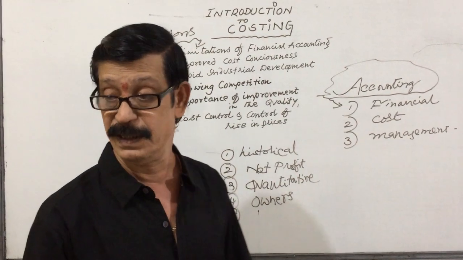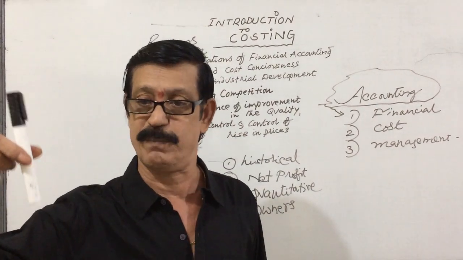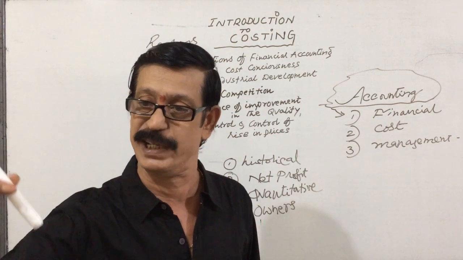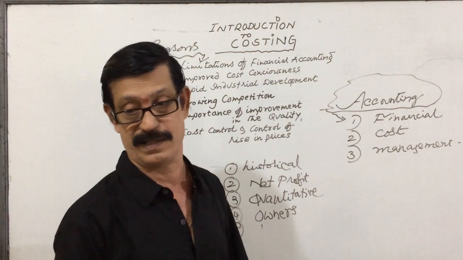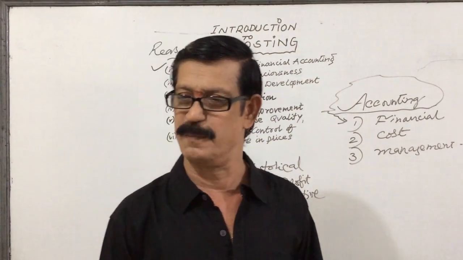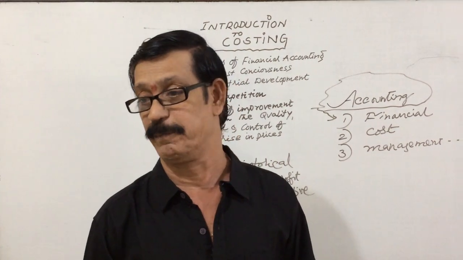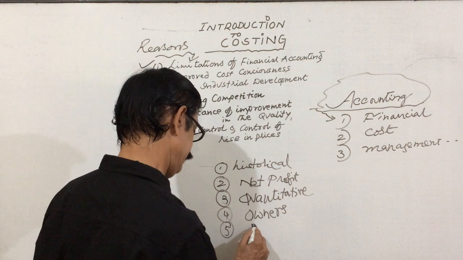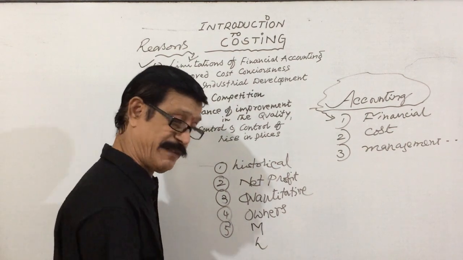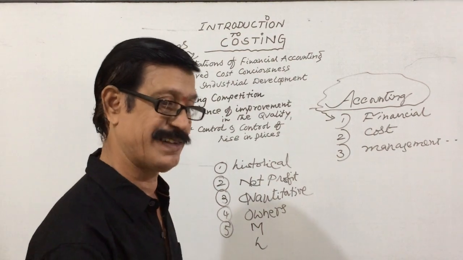Next, dear students, in the cost of product, the most important elements and components are material cost, labor cost, and expenditure cost. These three are the most important. There is no cost control in financial accounting. Whatever material you purchased, that only is recorded. Or whatever you sold, whatever you issued to the other departments, that only is recorded.